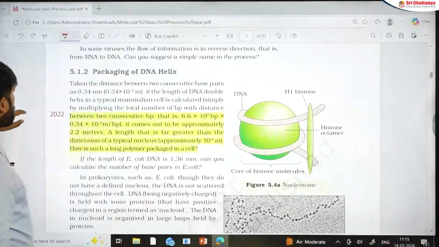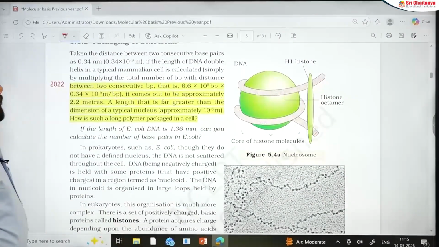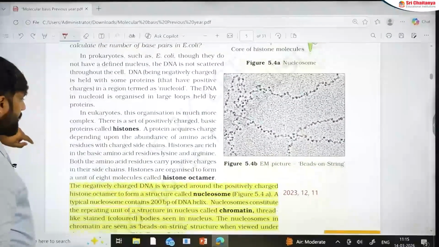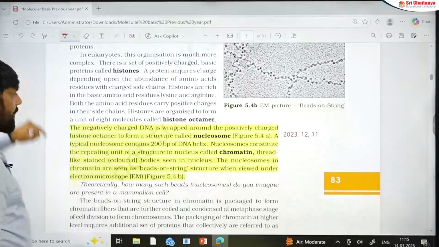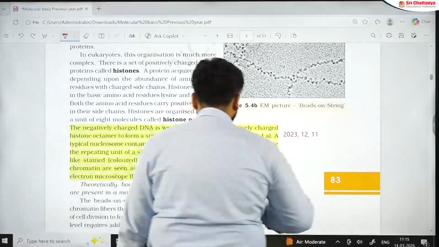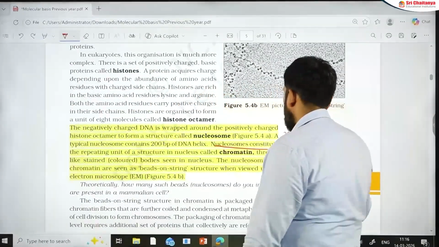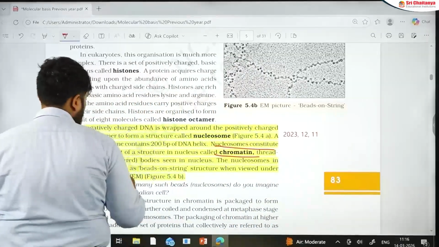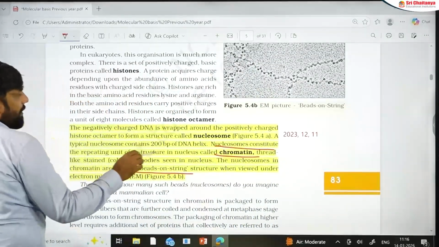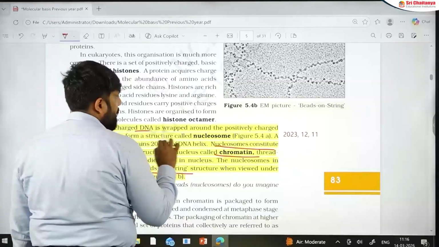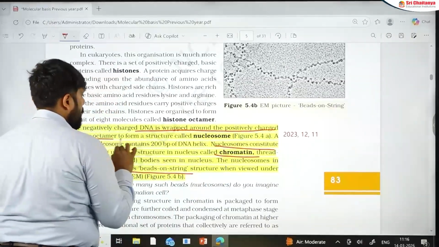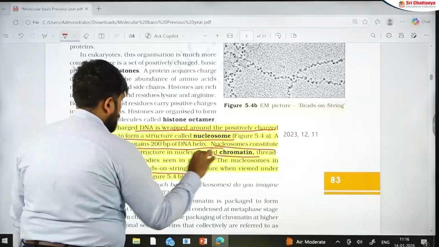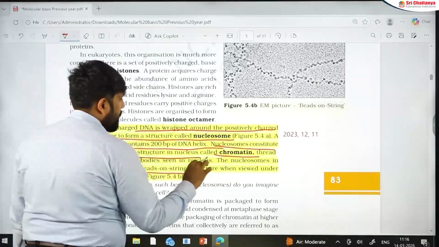Okay, packaging of DNA, important question 2022. Again, we have discussed this, as in how many meters are there. Some numericals are also in line for this, and then the nucleosome section, chromatin. There's one thing here in nucleosome, we have the chromatin word given, in which the beads on string word is used. According to NCERT, the DNA is wrapped around the positively charged histone octamer to form a structure called nucleosome. The typical nucleosome contains this. Nucleosomes constitute the repeating units of a structure called chromatin.